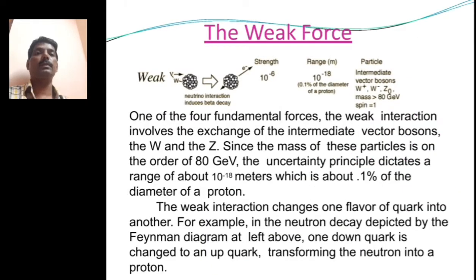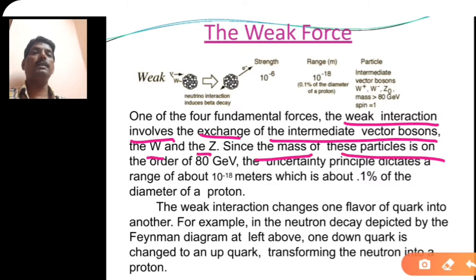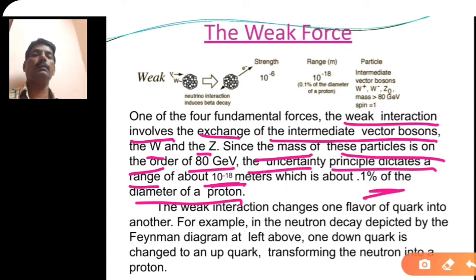Next one is the weak force, also one of the four fundamental forces. The weak interaction involves the exchange of the intermediate vector bosons, the W and Z. Since the mass of these particles is of the order of 80 gigaelectron volts, the uncertainty principle indicates a range of about 10 to the power minus 18 meters, which is about 1% of the diameter of the proton.